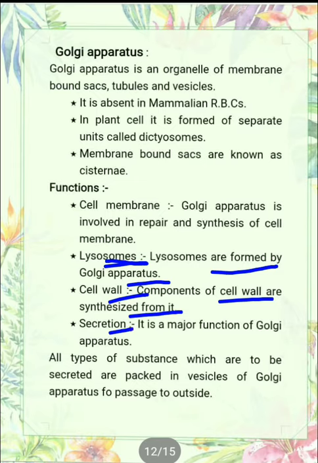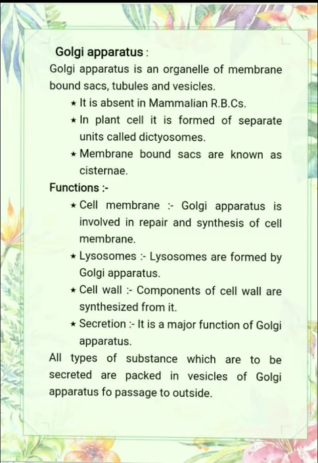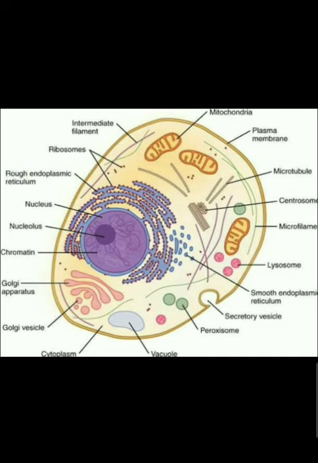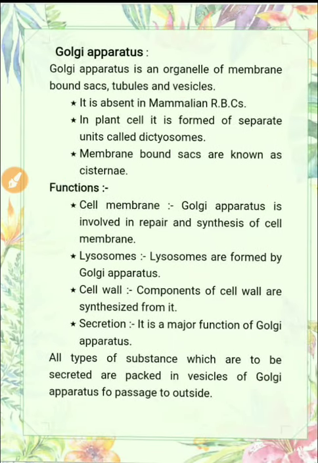Next one is the secretion. This is the main function. It is the major function of Golgi apparatus. All types of substances which are to be secreted are packed in the vesicles of Golgi apparatus for passage to outside. Means if any substance has to be passed outside, it is packed in the vesicles. These are the vesicles, you can see here. These are the Golgi vesicles. So these Golgi vesicles are filled with the substance which has to be carried out, and this helps in carrying that substance outside the cells. So these are also known as transport vehicles.